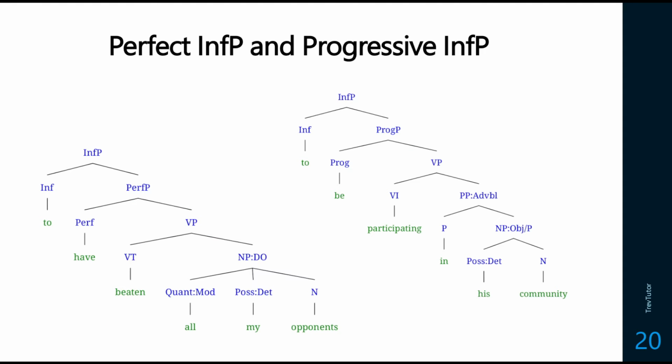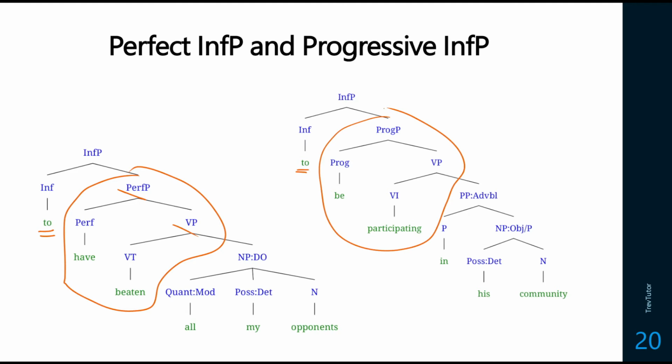So how we would do this is what you would expect. So to have beaten all my opponents, what to would take instead of a VP as a complement is a perfect phrase. So to have beaten all my opponents. Now we have that perfect phrase, verb phrase chain going on. If we have the sentence to be participating in his community is fun, then to is going to take a progressive phrase and a verb phrase, to be participating. Once again, that progressive phrase, verb phrase chain that we saw.